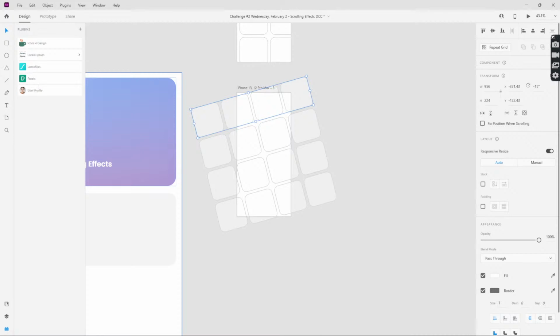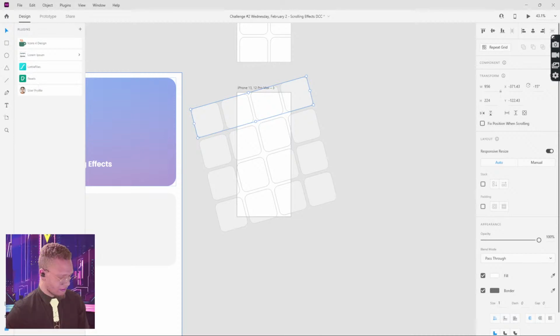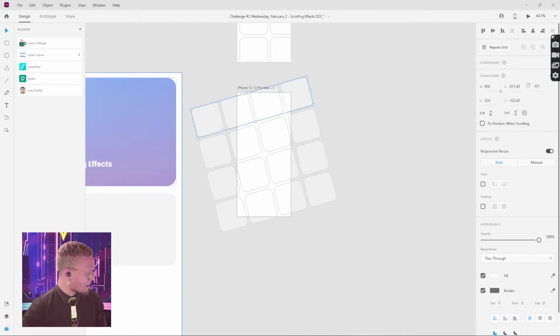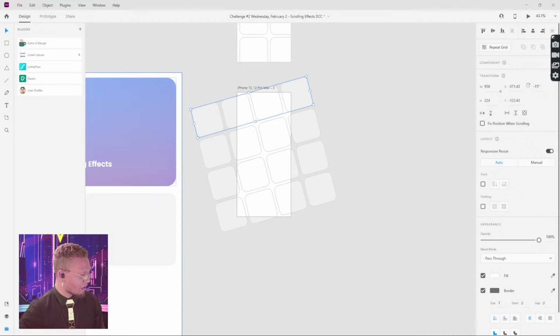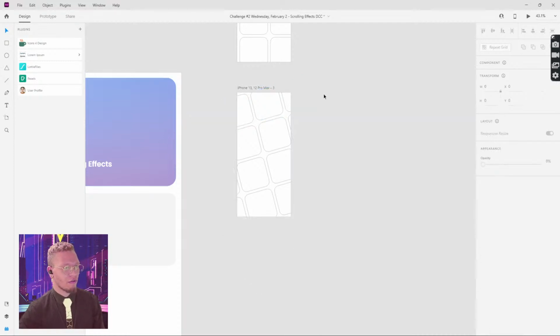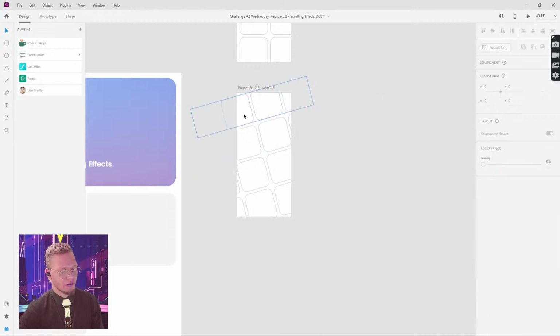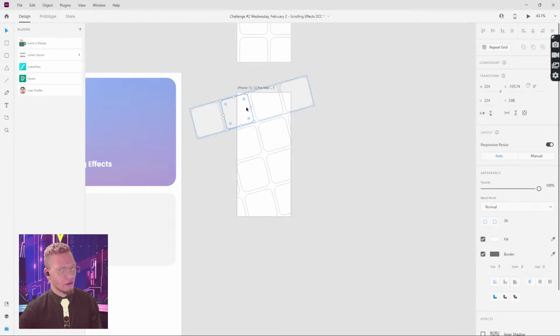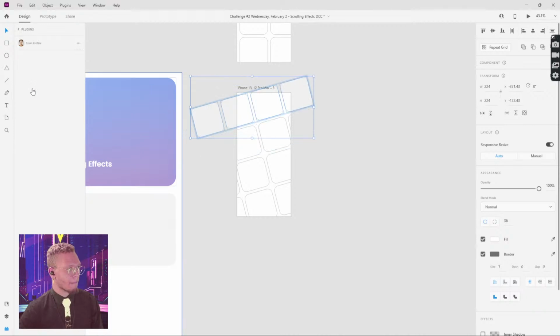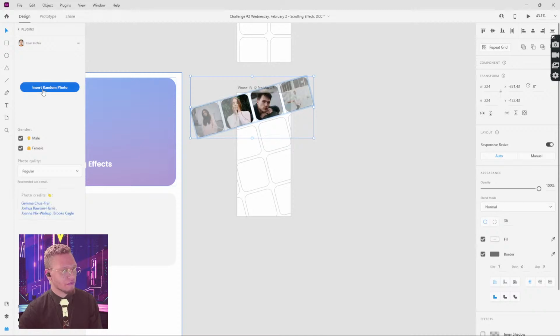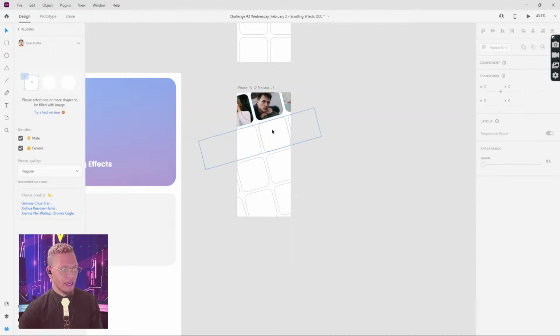So, and actually while I'm at it, I'm just going to move my camera here so I don't have to keep doing that over and over again. All right, so what I'm gonna do here is I want faces to populate in each one of these squares. So to do that, I am just going to click in, select all my squares, go to User Profile, and I'm just going to insert random photo. And there we go. So we have random photos.